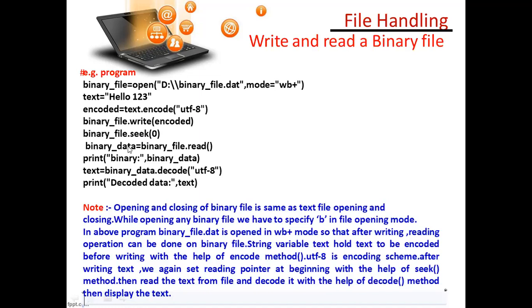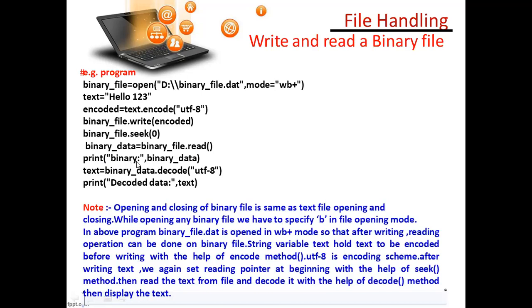Here binary_data, this is a variable name. So here binary_file, what is this file? Dot read. Now it is searching, then it is reading, and it will print now. Print binary, in double quotation marks, whatever you write remains and will display as it is.